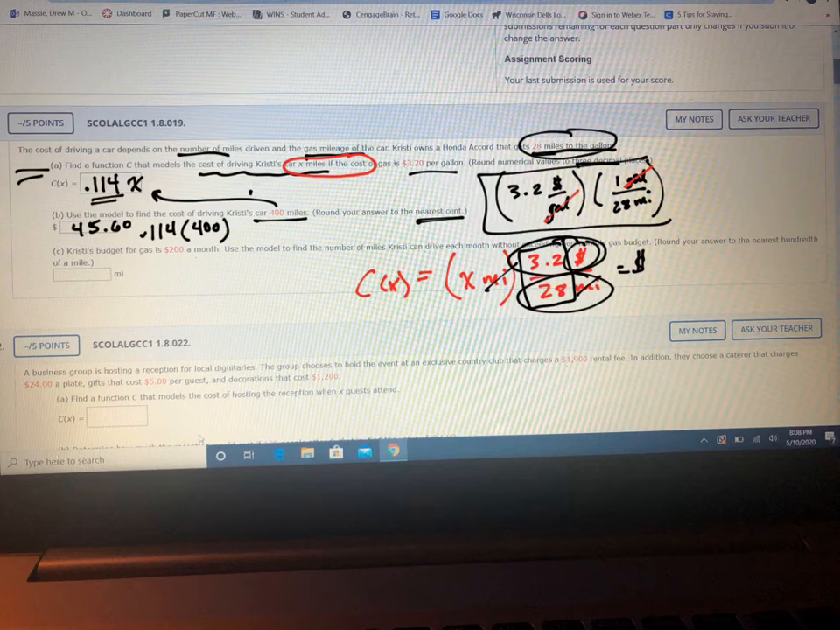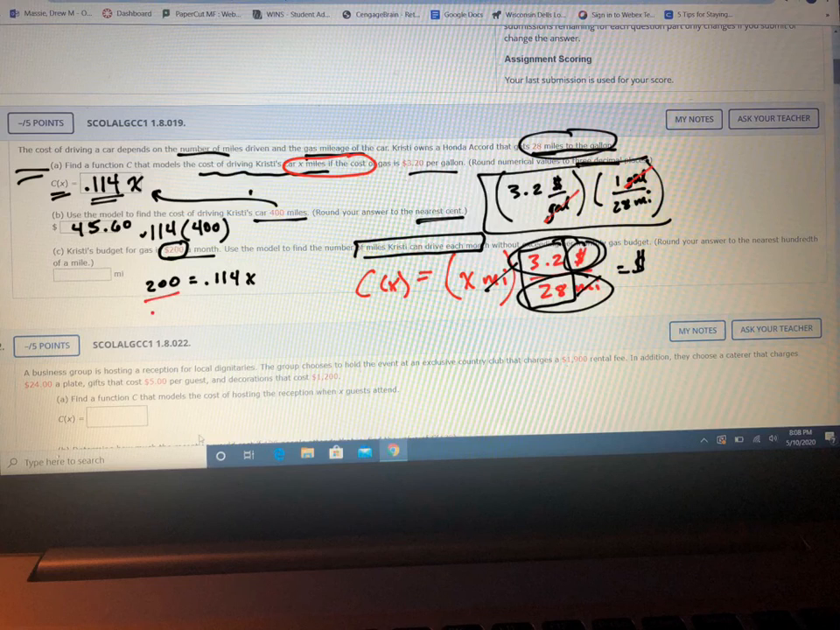Now it says Christy's budget for gas is $200 a month. Use the model to find the number of miles she can drive without exceeding the budget. So now this number isn't going into the x, this number is going into C of x. So let's write that out. 200 equals 0.114x. How do I solve for x, which is again the number of miles she can drive?